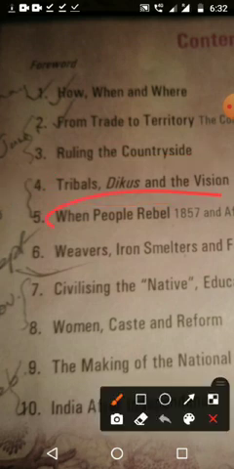In the 4th lesson we are dealing with tribal groups, what happened there, and how they changed their life with the coming of the British people. Then the next lesson is about when people started to rebel. The first rebellion, 1857, is coming. Afterwards what happened, that is one lesson.